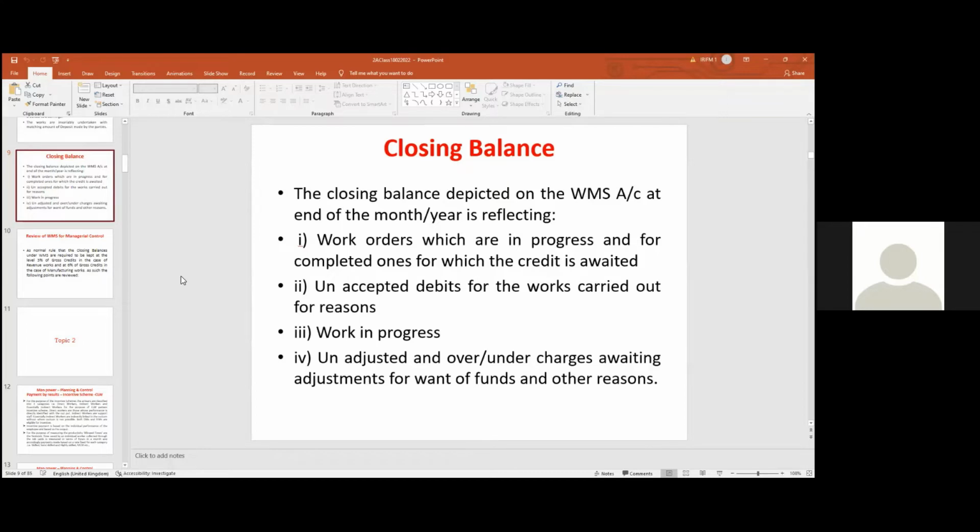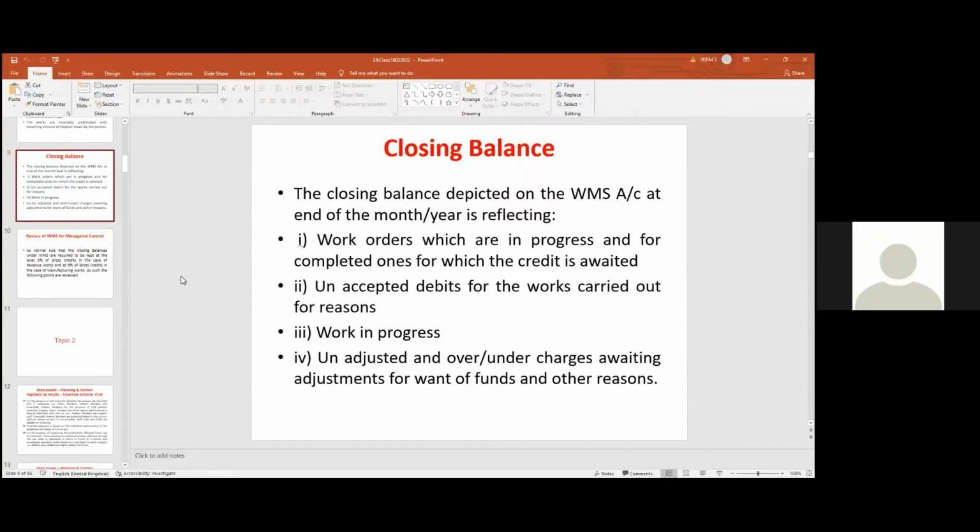This is important. Please remember, all of you. Everyone has to read these important slides. Work orders which are in progress, and completed ones for which the credit is awaited. Unaccepted debits for the works carried out for divisions and other railways, for various reasons. Work in progress, which exists every month. And unadjusted under or overcharges, awaiting adjustments for want of funds and other reasons. These are what the closing balance of WMS account normally represents. You have to write these four.